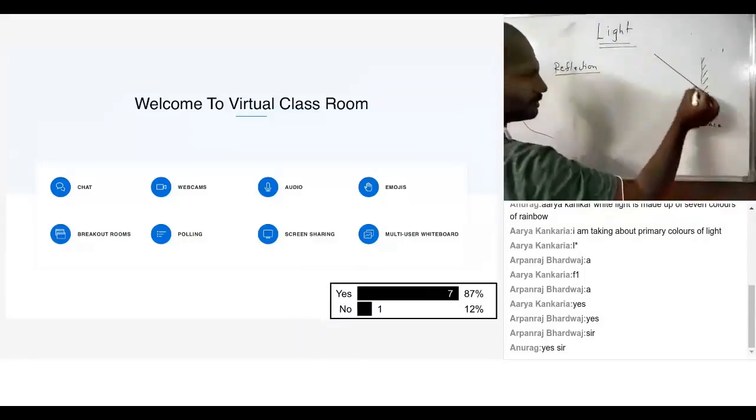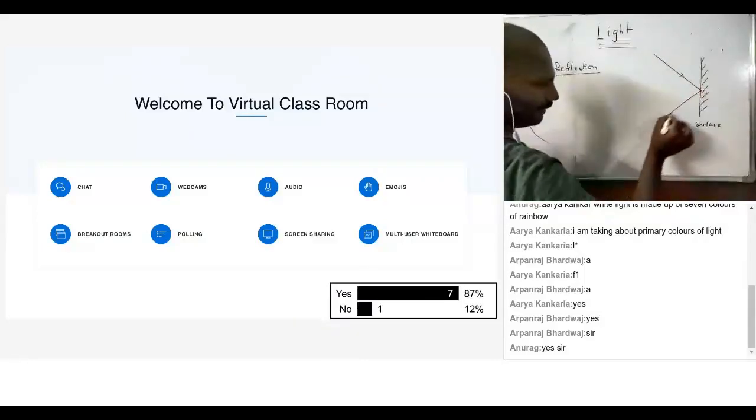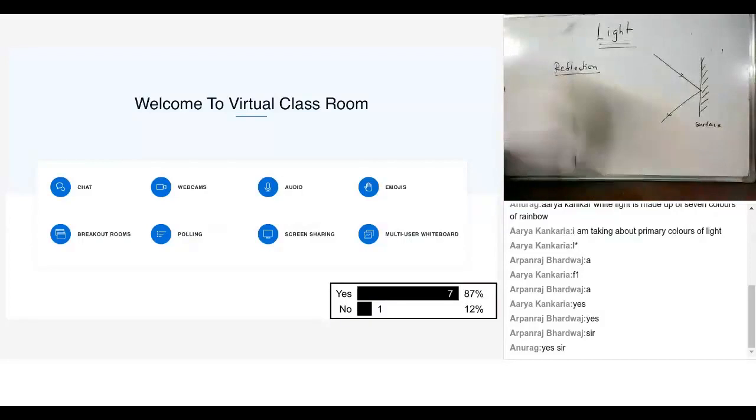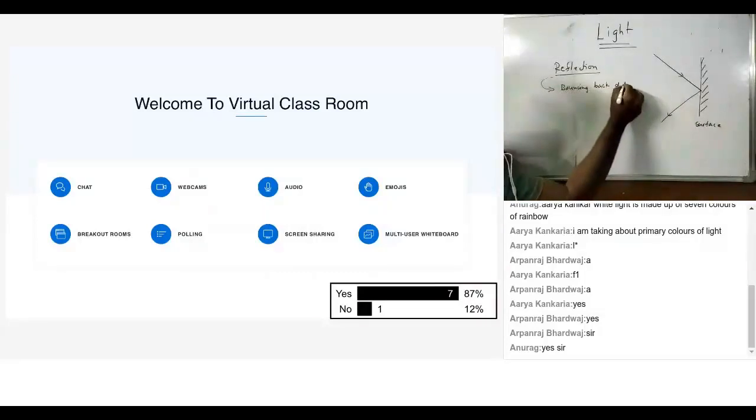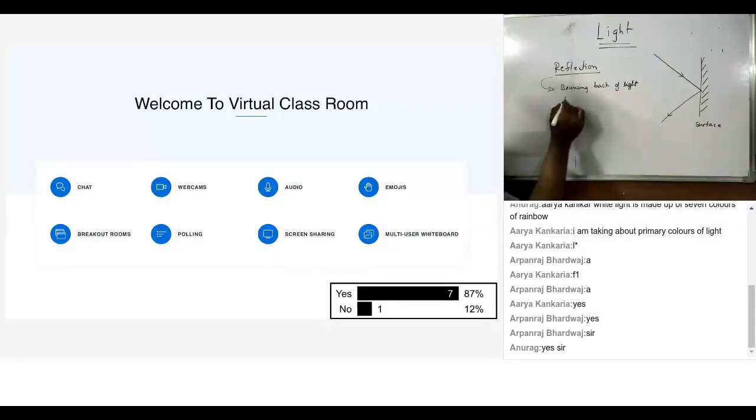If light falls on a surface, what happens? It reflects. So how do we define reflection? Reflection is the bouncing back of light from a surface. This is called reflection of light.